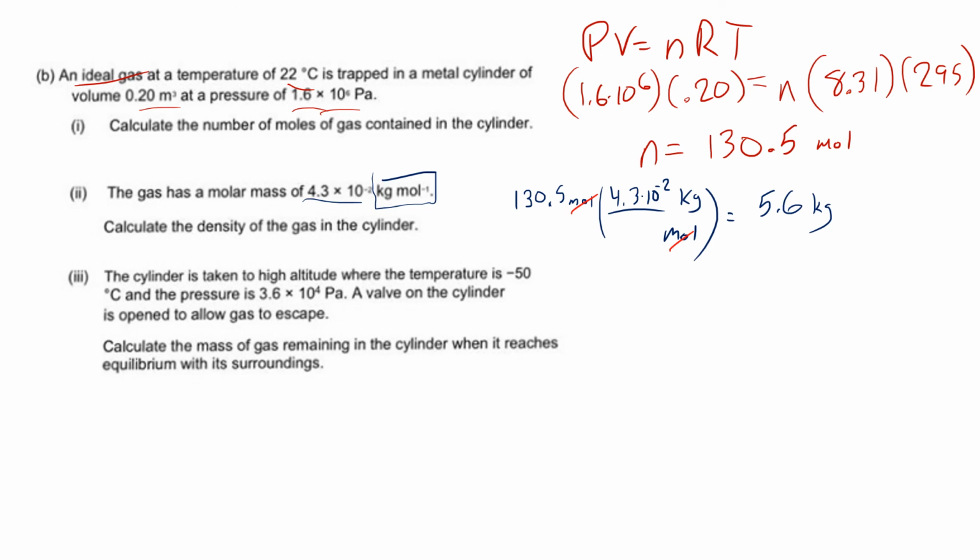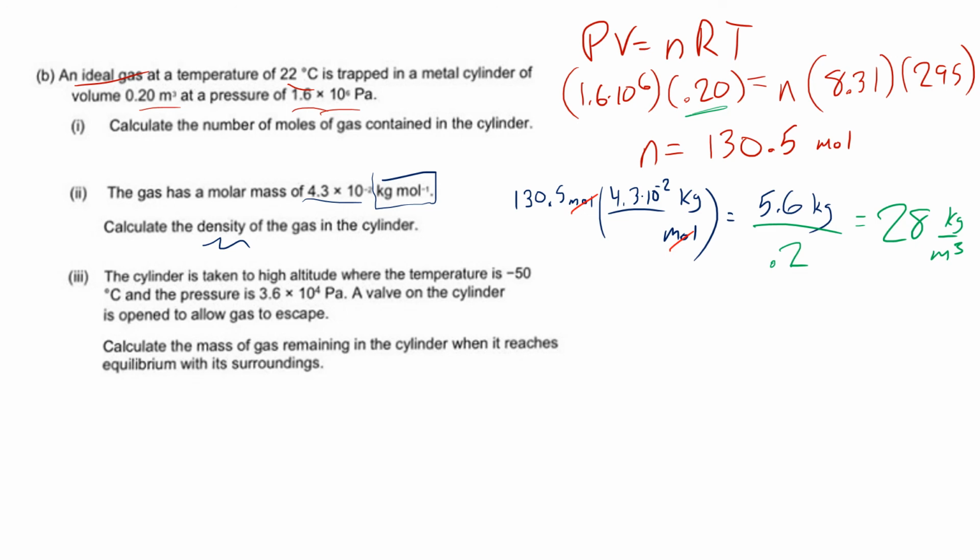Is that our answer? Not quite, but it is close because it wants the density. So how do you figure out density? Remember, density is mass divided by volume from the good old days. So we know our mass, we know our volume. Our volume is the same as it was a second ago, 0.2. So we're going to do that. Divided by 0.2, we get 28, and that's going to be in kilograms per meter cubed. So there's our density. Not too bad.